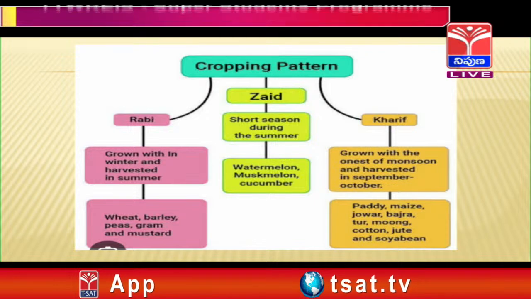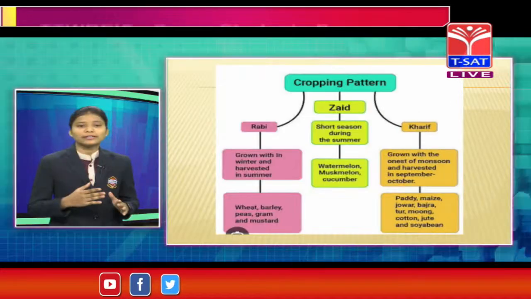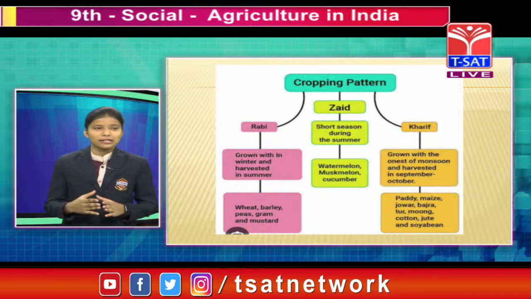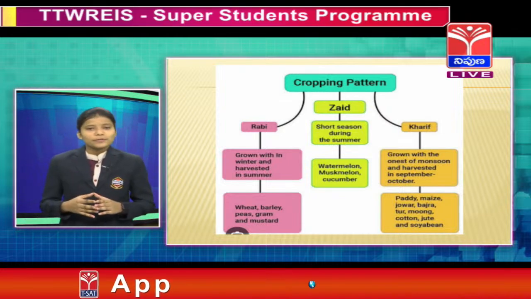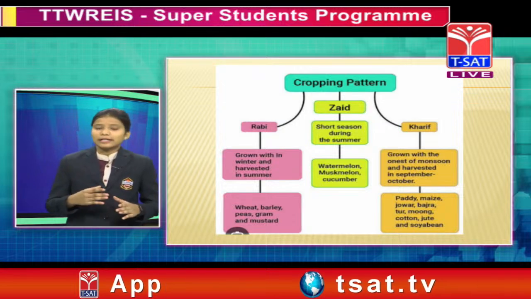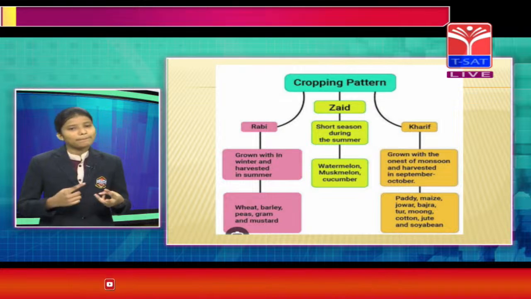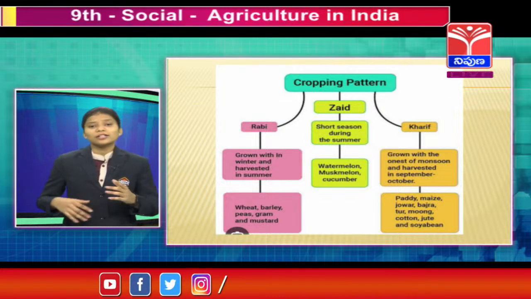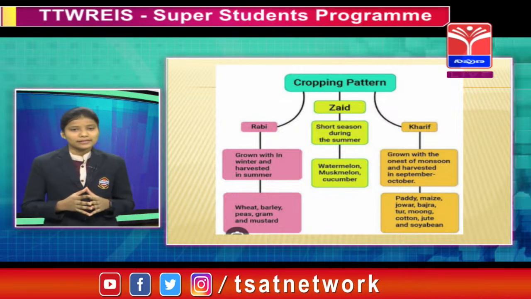Let me explain to you about the Rabi season. Rabi crops are grown in the winter season and harvested in the summer months, from October to December. The crops grown in the Rabi season are wheat, barley, peas, gram and mustard. These crops are all grown in the Rabi season.